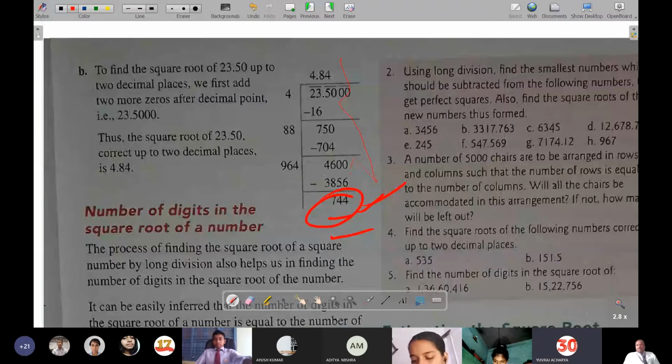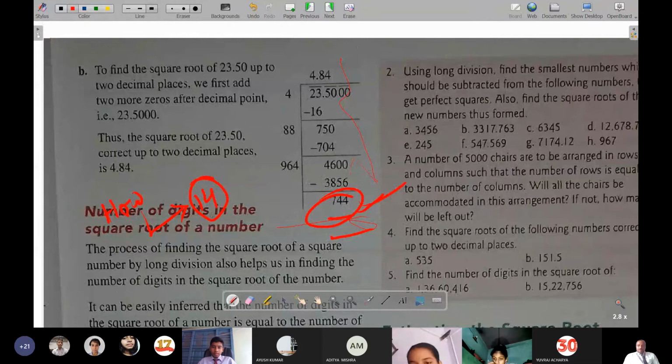Now, if anyone asks you how old you are, what will you say? 13, sir. 14 years old. 13 or 14 years, we will say, okay. Then what is it? We are saying exact age, isn't it?